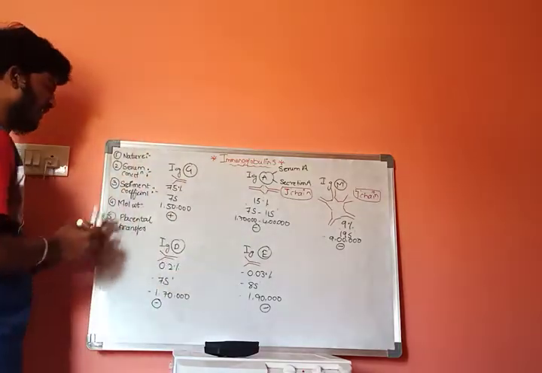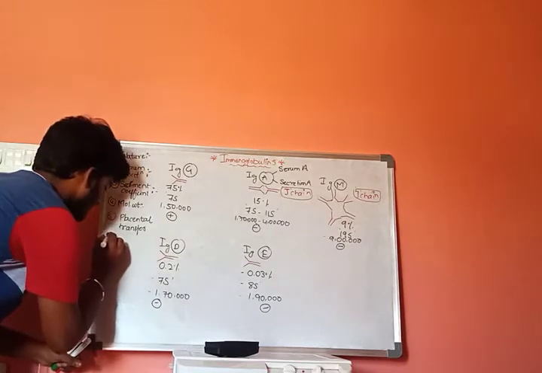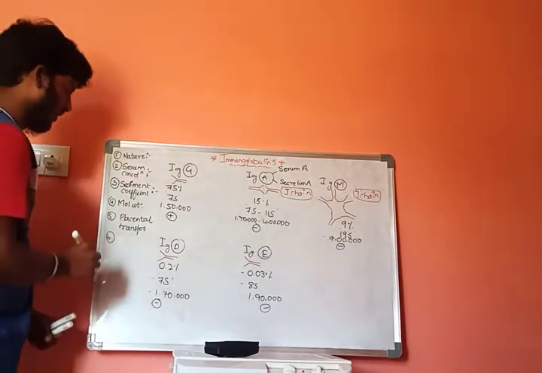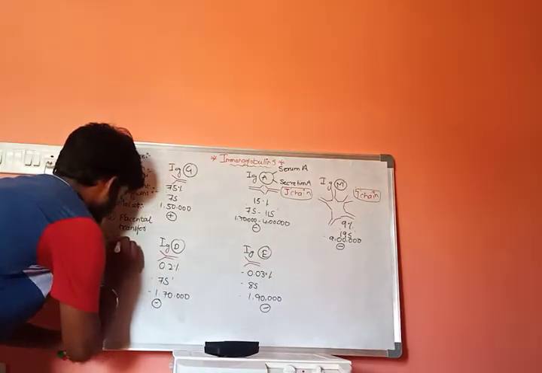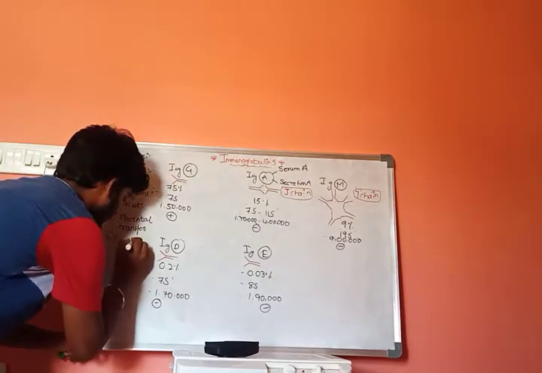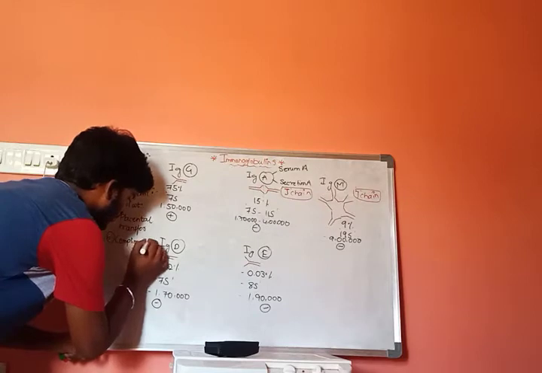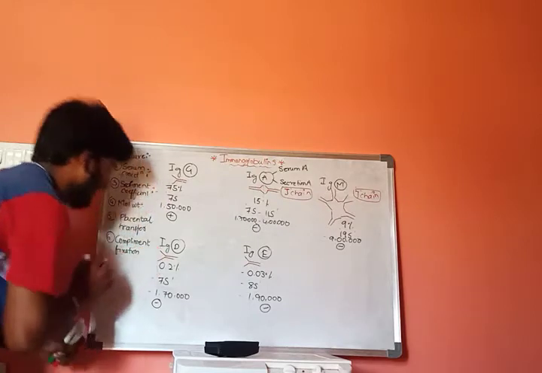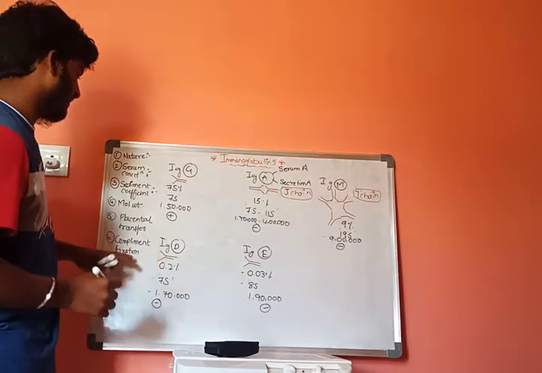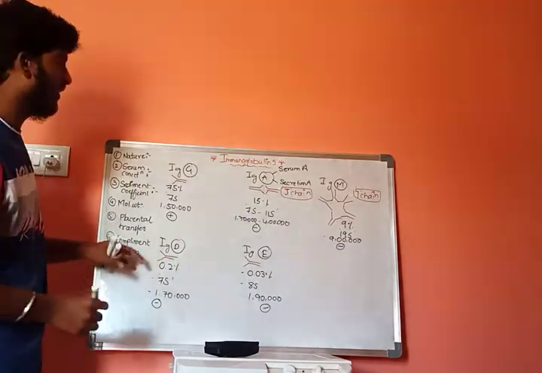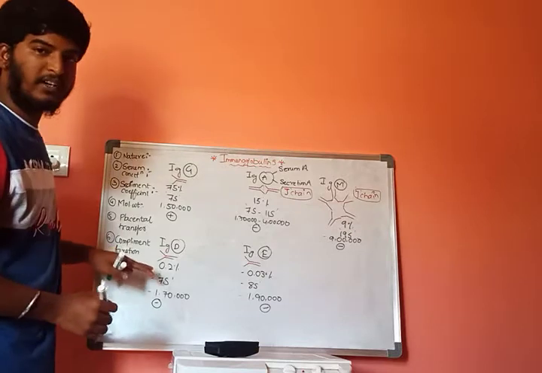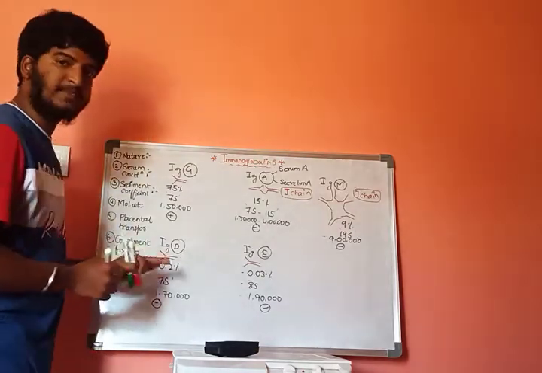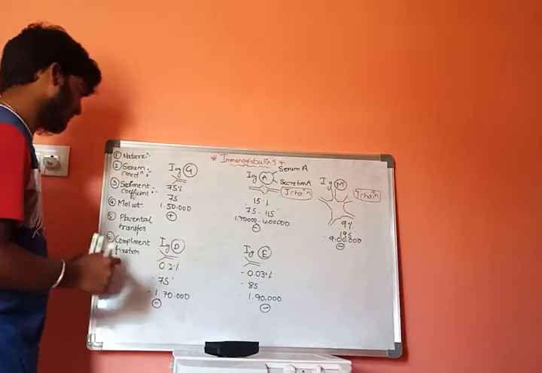The next criteria is complement fixation. Complement fixation plays an important role in immunization and helps in synthesizing the complementary structures.